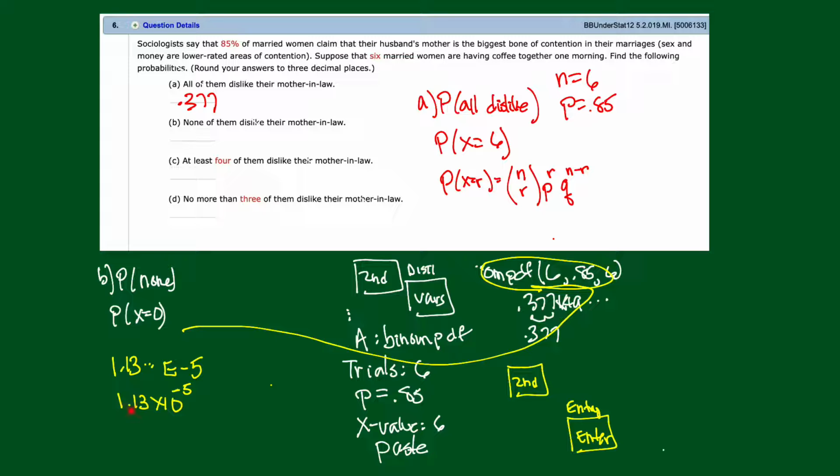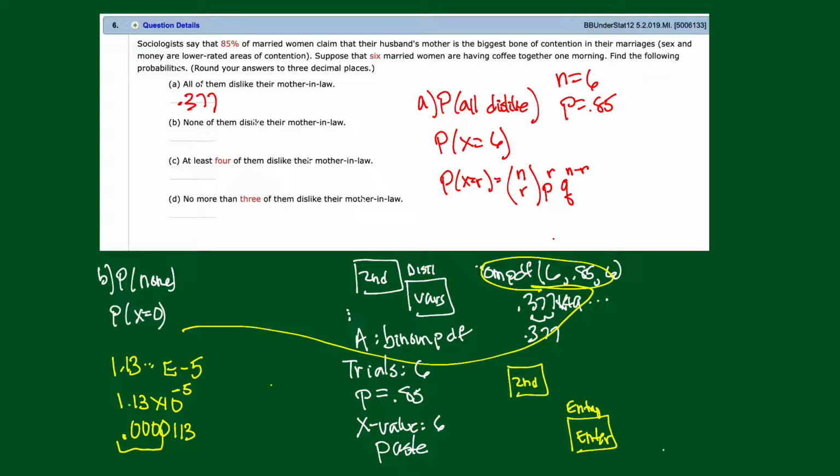To get that decimal point there, we must have moved it 5 places to the right. Negative tells me I moved it to the right, so to get it out, move it 5 places to the left. So there's 1. I'm going to need 4 zeros. So how about point 1, 2, 3, 4, and then 1, 1, 3. But now we're supposed to round to 3 decimal places.